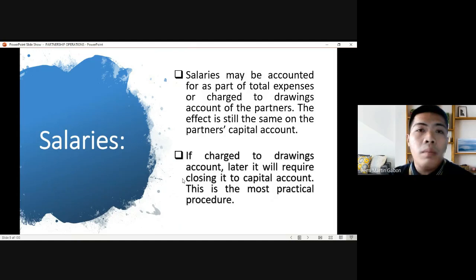However, some books present it as charge muna sa drawing, then after drawing, close it to the capital account, thereby increasing the capital account. Charge muna sa drawing, then later on, i-charge dun sa capital account. I-close sa capital account. Okay? So, mas common ang pag-charge sa drawing account.